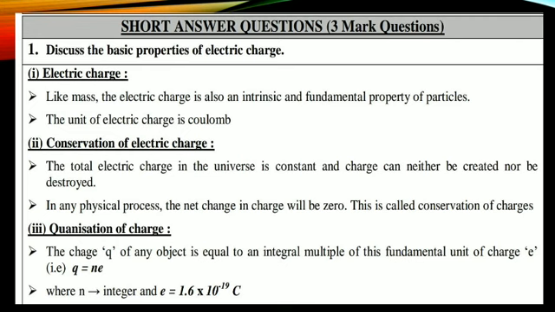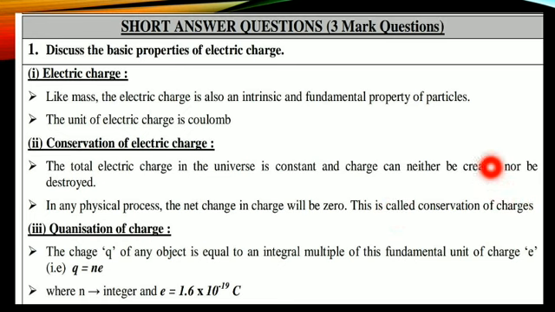See, first question, discuss the basic properties of electric charge. So for this question you should write 3 points. First one is electric charge, that is, what electric charge represents. And the second one is conservation of electric charge. For this one you should compulsorily write: the total electric charge in the universe is constant, and charge can be neither created nor destroyed. And the second point is, in any physical process the net change in charge will be zero. This is called conservation of charges.